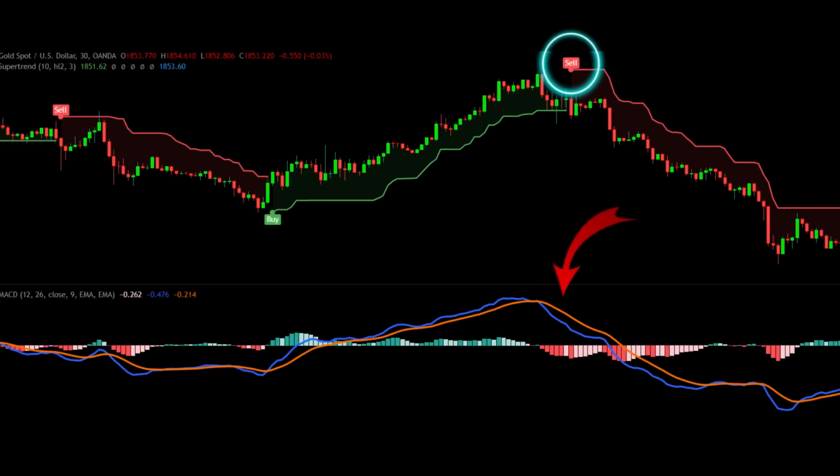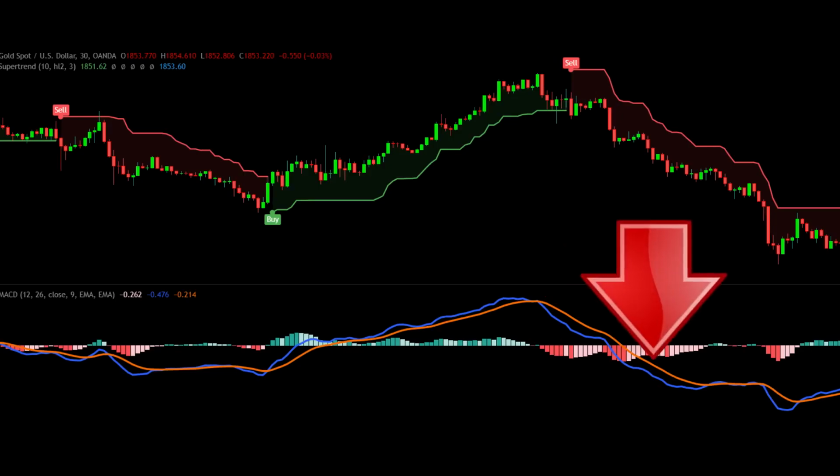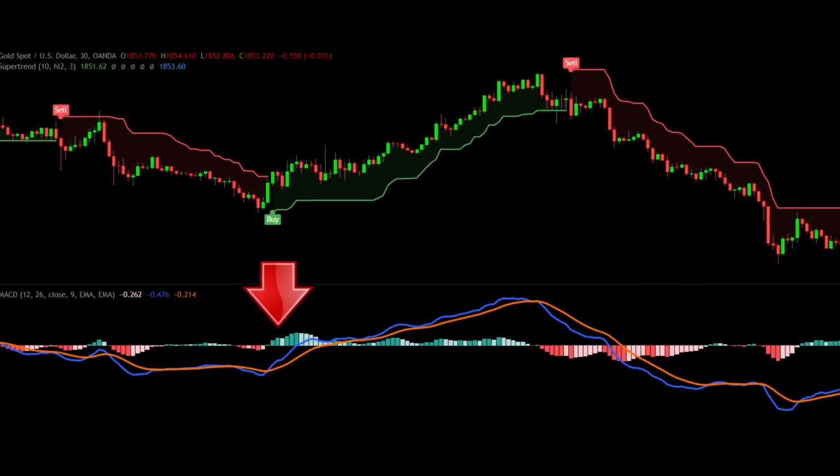There is another easy way to trade it. We can also look at the histogram instead of looking at these lines. If the buy signal comes up and the histogram is above the 0 level, we can execute the trade. And if it is below the 0 level, then we take the sell trade. Because of this, many of the false signals are removed and it becomes easier to trade.